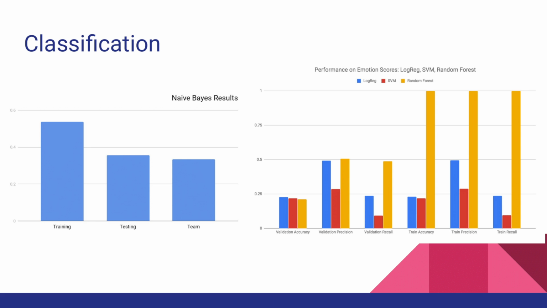For the classification part of our project, we made a naive Bayes classifier using word vectors representing each of the blog posts as features. This resulted in a 50% training accuracy and a 38% testing accuracy. We also made a logreg, SVM, and random forest classifier using IBM Watson emotional scores as features. We tweaked the hyperparameters of the models to find the best performance. Among the 3 emotional score models, based on our performance results, the logreg model is the best model.